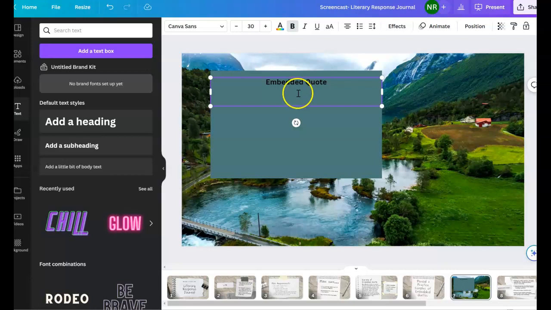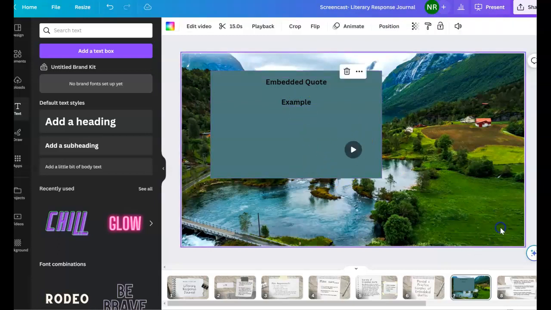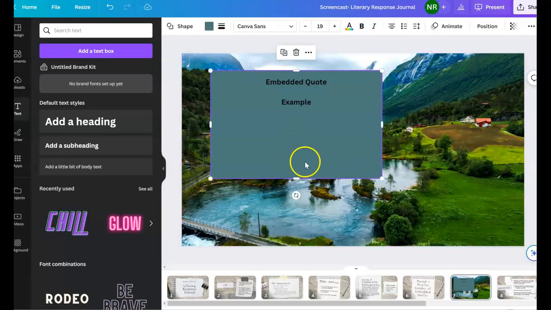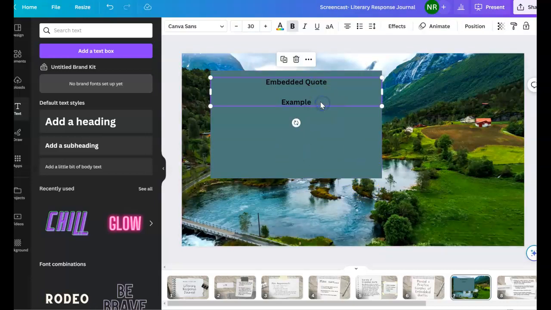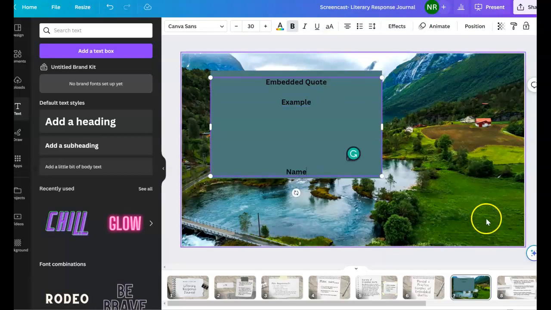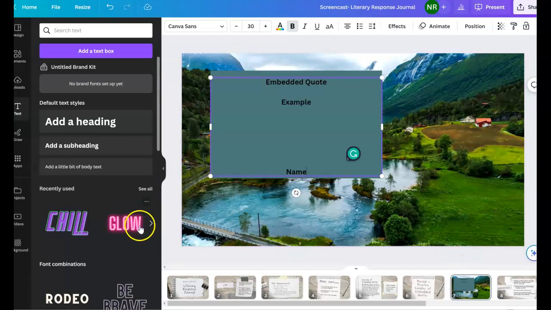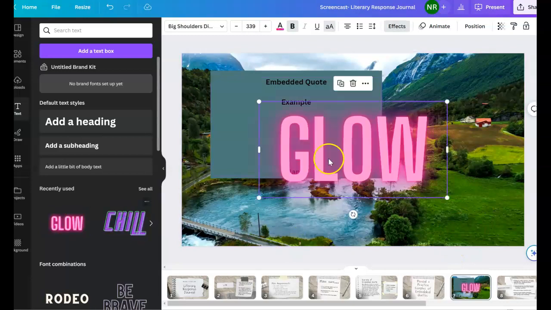So you're going to practice with playing around with the different themes, typing up your example, and then somewhere on the slide I need to see your name, whether it's either at the bottom of your text, or if you want to do some fancy signature over here.